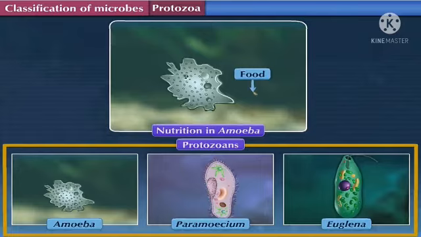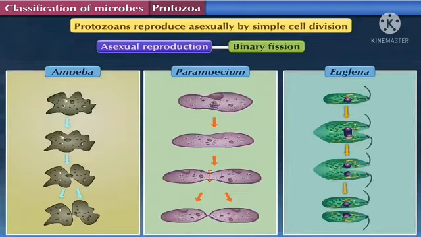I have tagged it as food and how it is adapting it, covering it. So students, the reproductive part: the protozoa reproduce asexually by simple binary cell division. Means with a single cell they are dividing into two. You can see in the picture how they are dividing. So this process is known as asexual cell division.